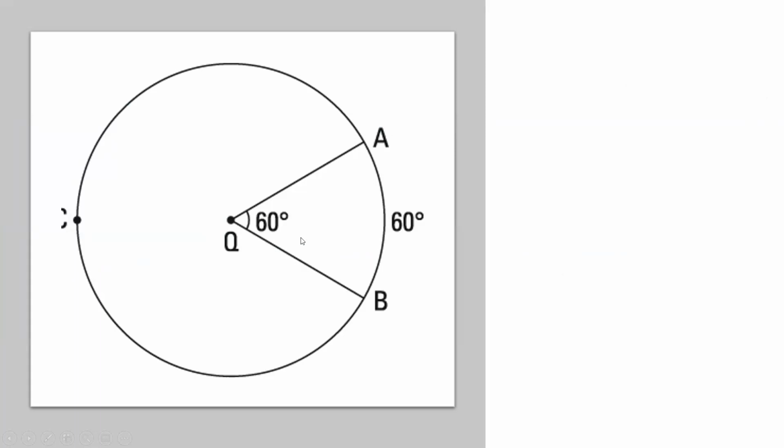Angle AQB is a central angle because it is made up of radius AQ and radius QB. So AQB is a central angle. It means that its intercepted arc is also equal to its measurement. So if angle AQB is 60 degrees, meaning its intercepted arc is also 60 degrees. Clear po tayo doon?